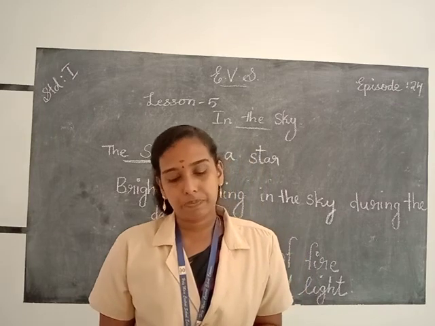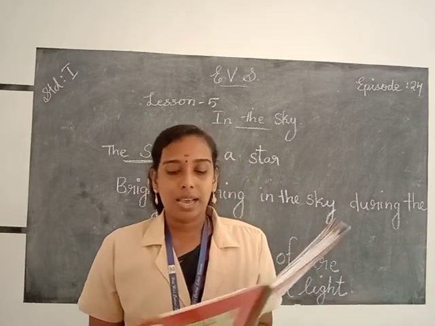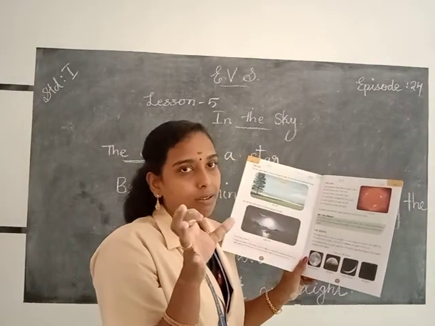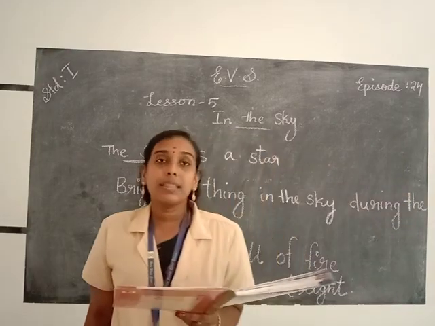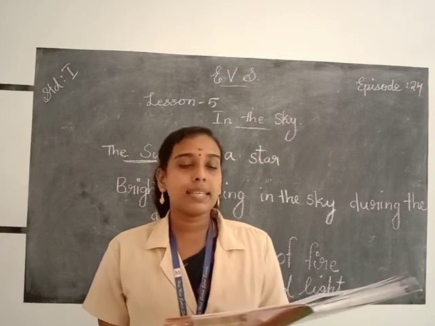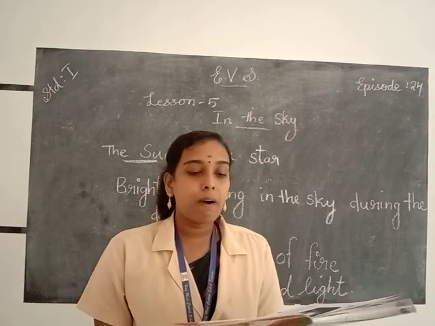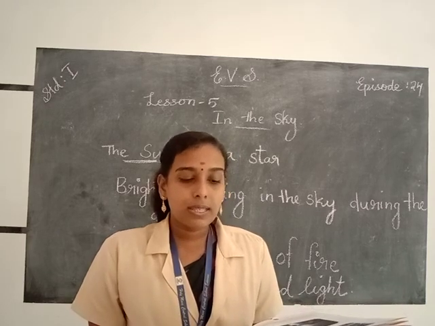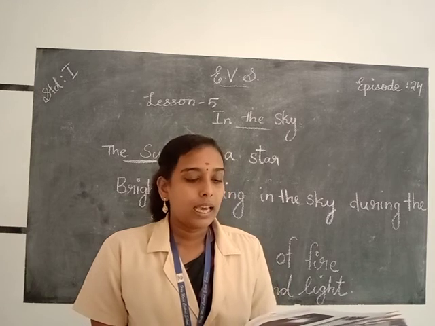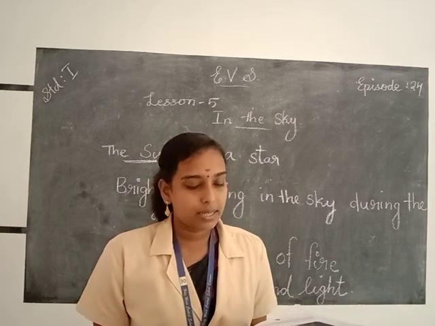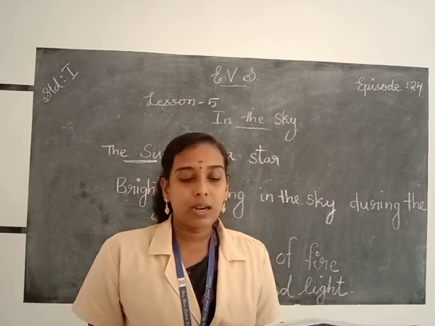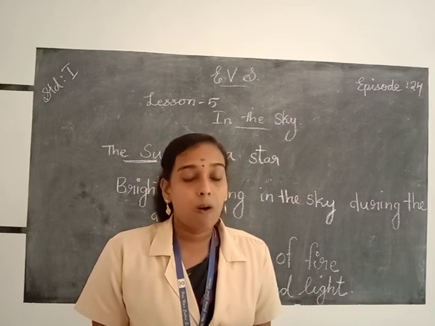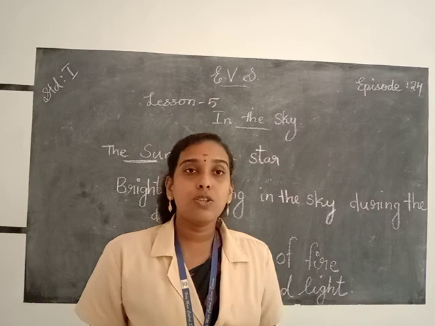So take the next page. The sun. Here you can see the picture of the sun and it looks like a big ball of fire. Okay, and the brightest thing that we see in the sky during the day is the sun. The sun is like a big ball of fire. It is very huge compared to our Earth. It looks small as it is very far off. The sun gives us heat and light. All plants and animals need the warmth of the sun to live. W-A-R-M-T-H, warmth. All the plants and animals need the heat of the sun to live.